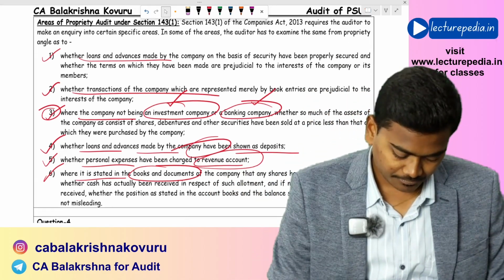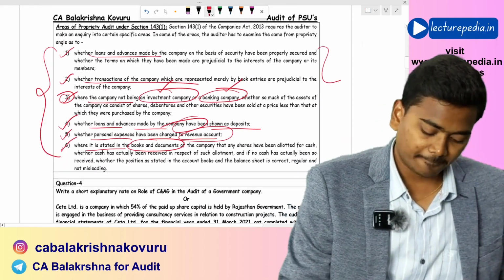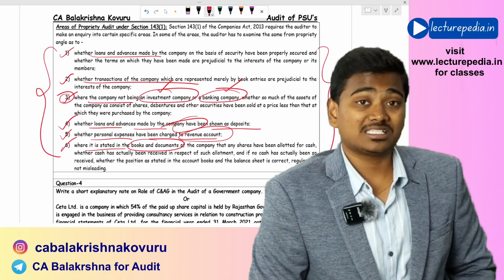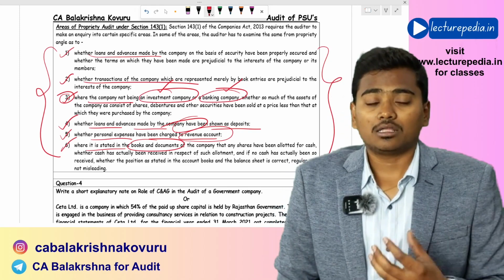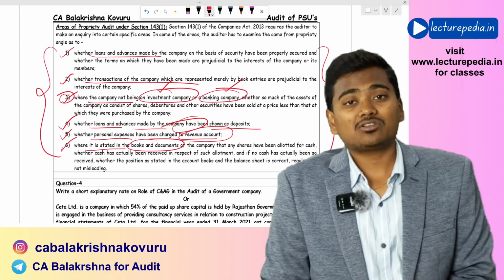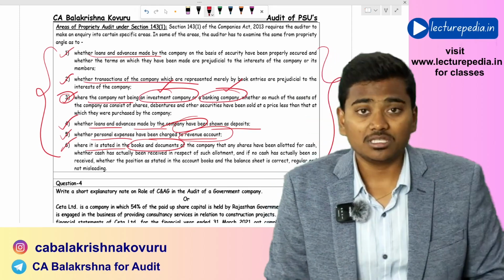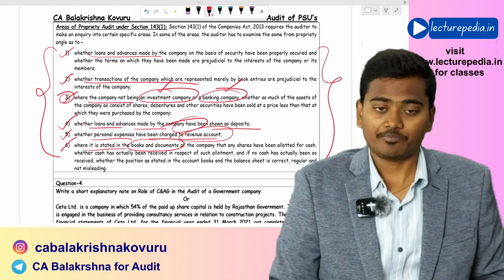Okay, so these are the 6 points of elements of propriety under section 143 subsection 1. These points have to be reported not only in the case of a government company but also in case of all other companies. These points will be reported if the auditor finds any negative remarks with respect to these 6 points. Hope that is clear.